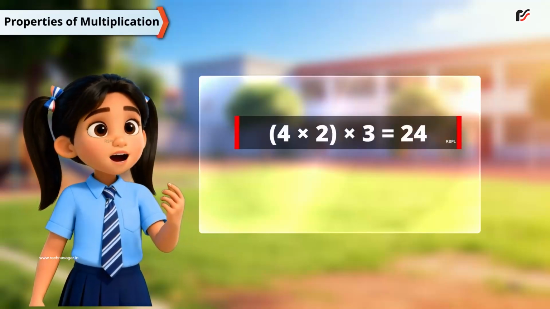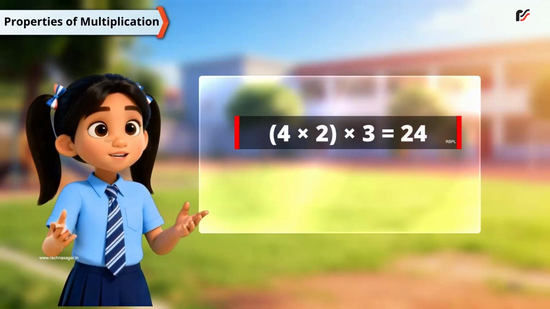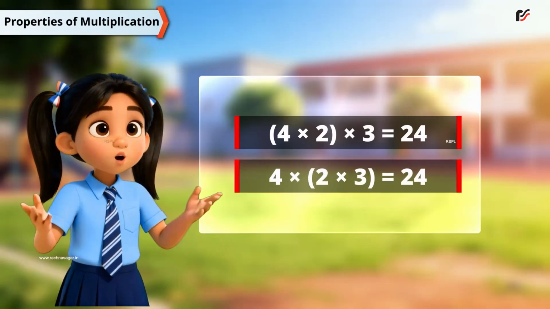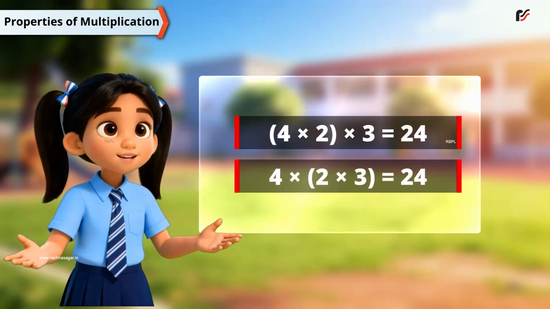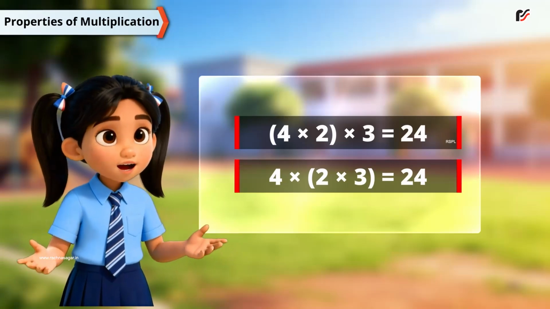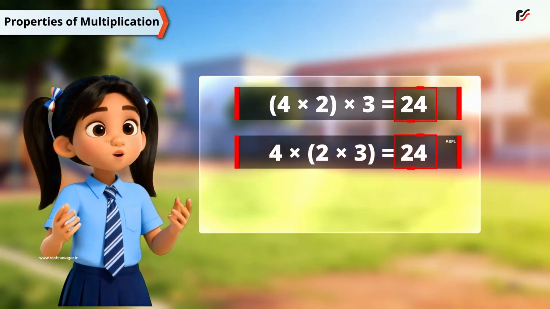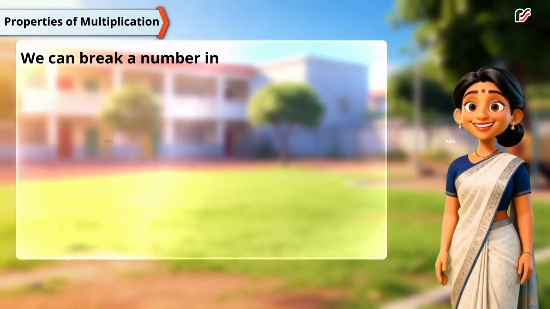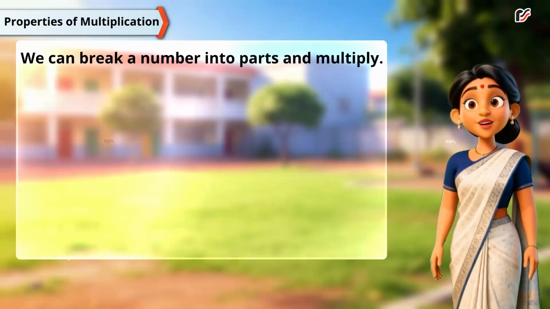4 multiplied by 2 multiplied by 3 is equal to 24. The answers are equal. We can break a number into parts and multiply.